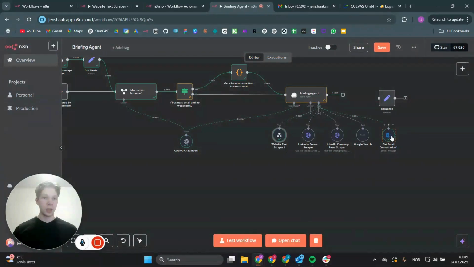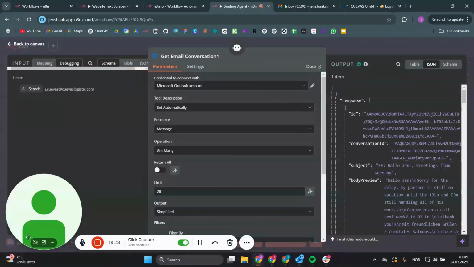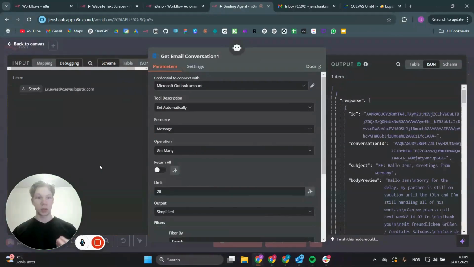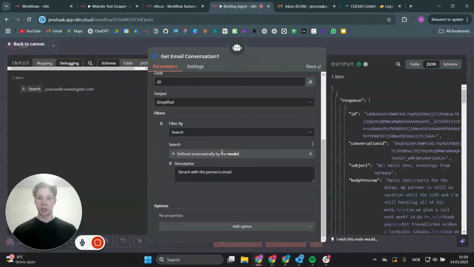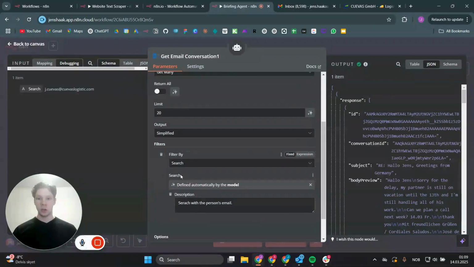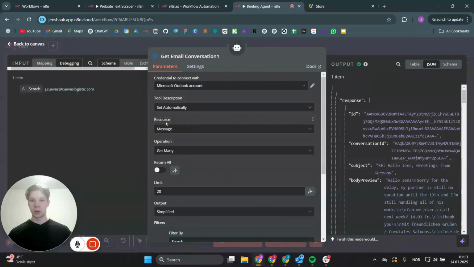And we also do inside of here, take the email conversation, which is super nice because that is most of the times you have had some email conversation with the people you want to be briefed on. And then what you can do is you can actually go ahead and fetch those conversations by using a simple filter by search here, and then just ask the AI to search with the person's email right here, as I've done right here. Also just set the resource to message and the operation to get many. And you can also limit it, now just limit it to 20, so you only get max 20 emails. And this is super nice context for the agent to have when it gives you that briefing.